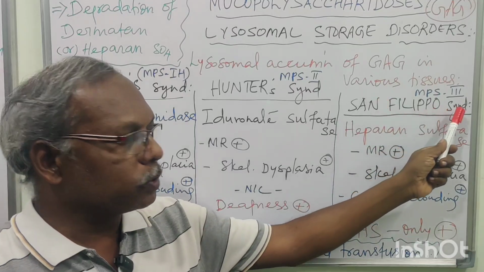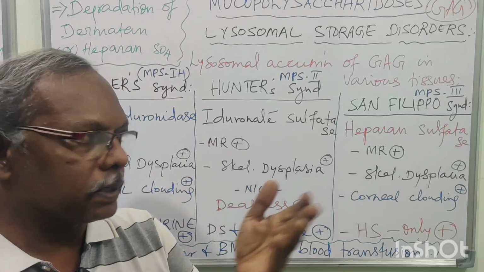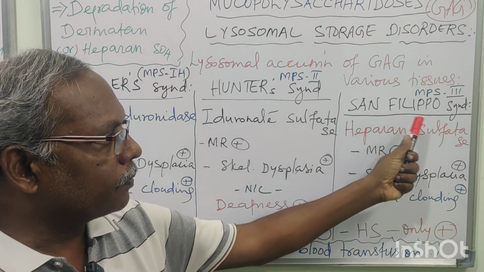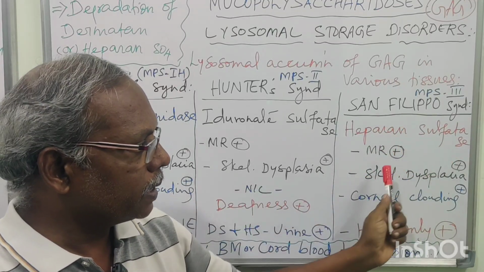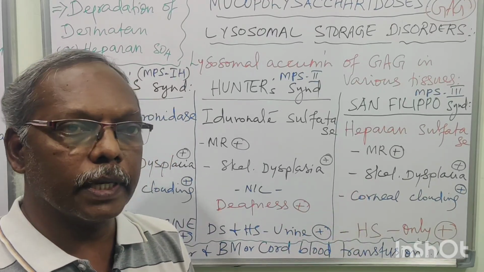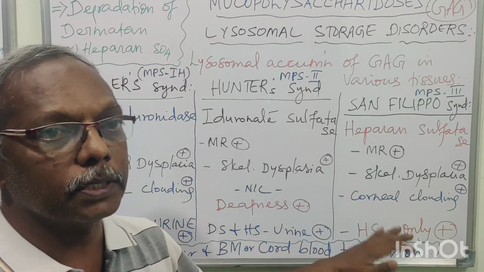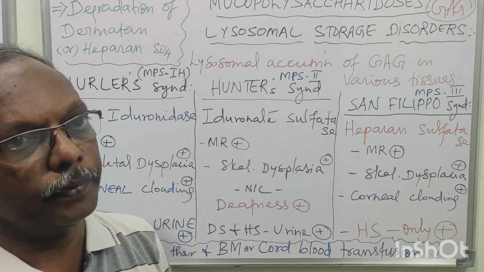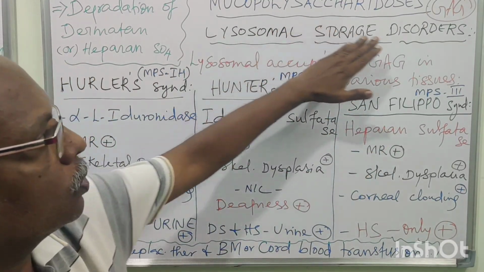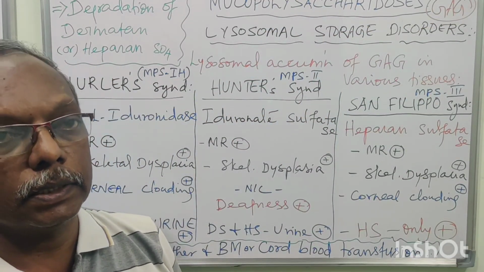Next one is Sanfilippo syndrome, that is MPS 3. Actually, 4 or 5 types are there under Sanfilippo. I am just picking up only one. In Sanfilippo syndrome, the enzyme name is Heparan sulfatase. Here also mental retardation is there. Skeletal deformities are there. Corneal clouding is there. In urine, this is also another important MCQ, only Heparan sulphate is present. There is no Dermatan sulphate. So these 3 are coming under lysosomal storage disorders, or mucopolysaccharidoses, or glycosaminoglycan disorders.